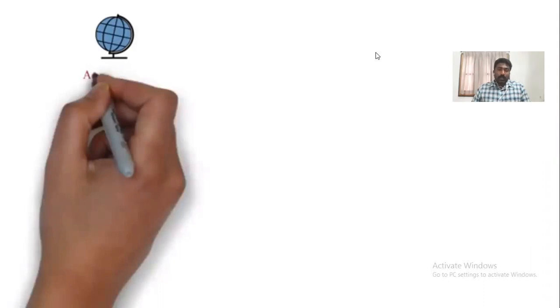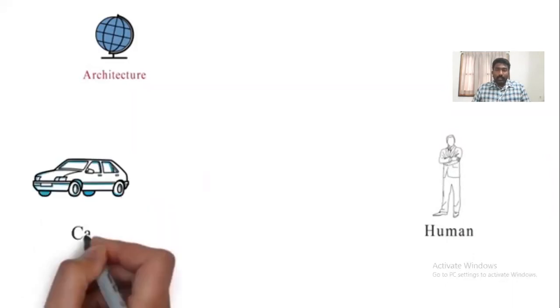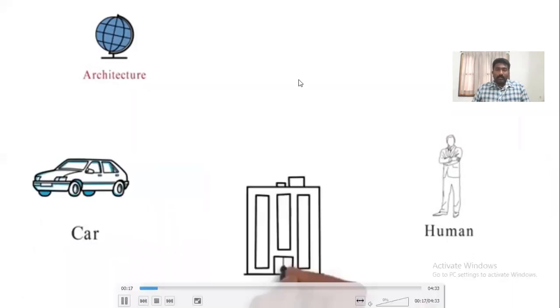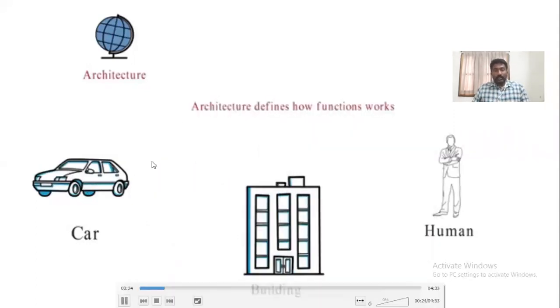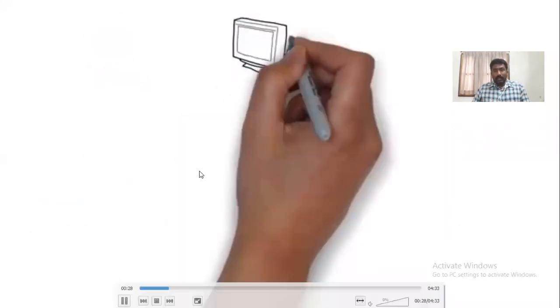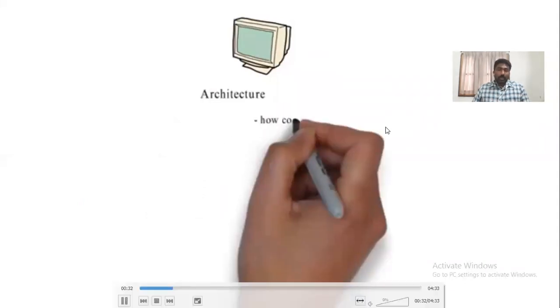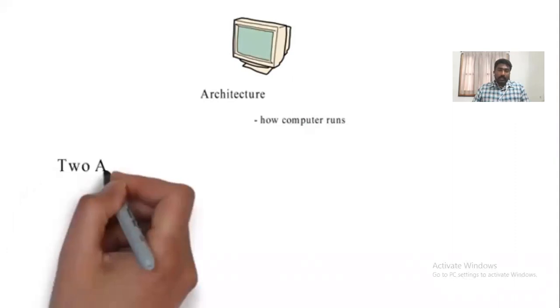Every system has some architecture. Let us take the human: we have an architecture like head, body, hands, legs, etc. Similarly, for cars we have doors, front glasses, etc. Architecture is used to define how a system works. A computer also has an architecture, which shows how a computer runs.